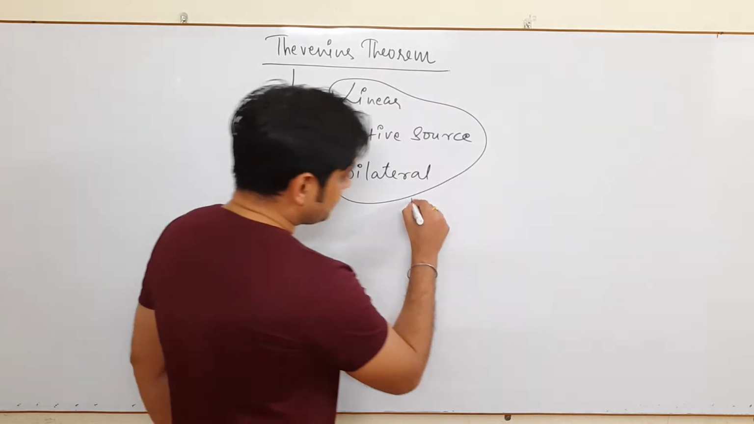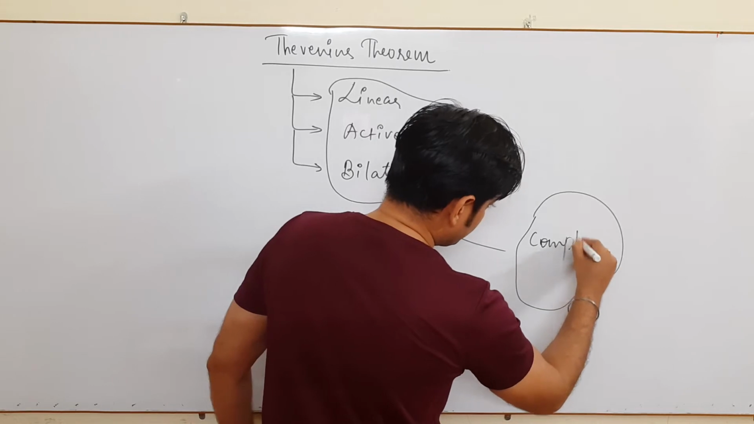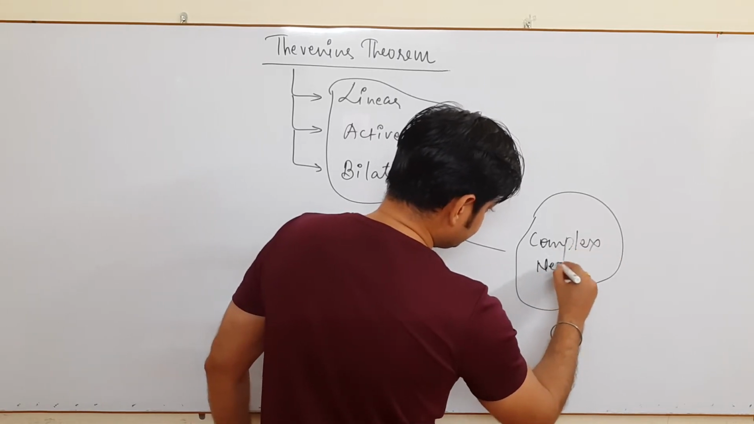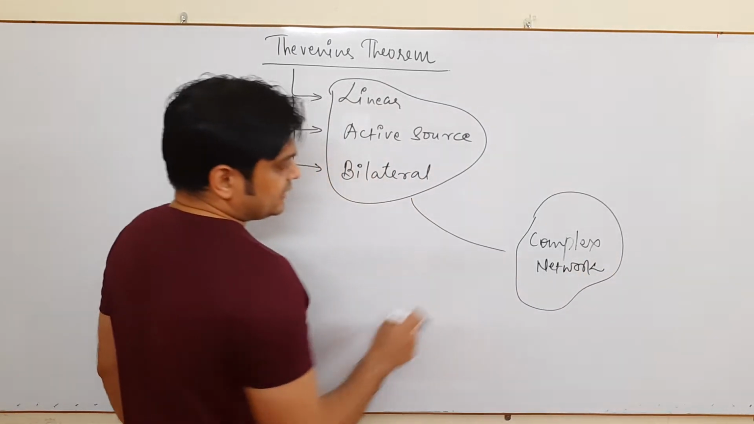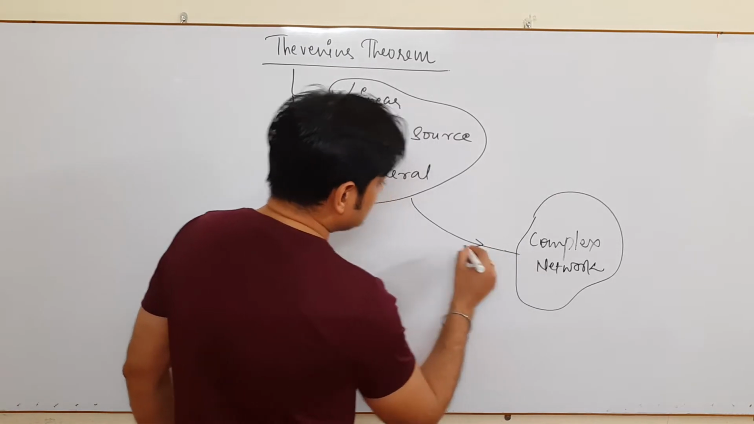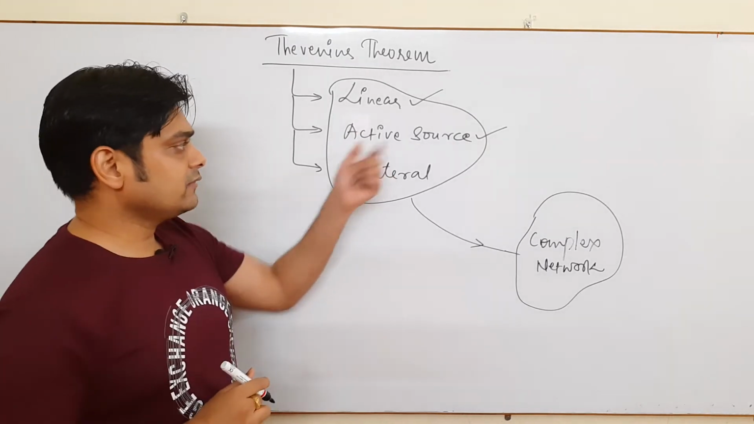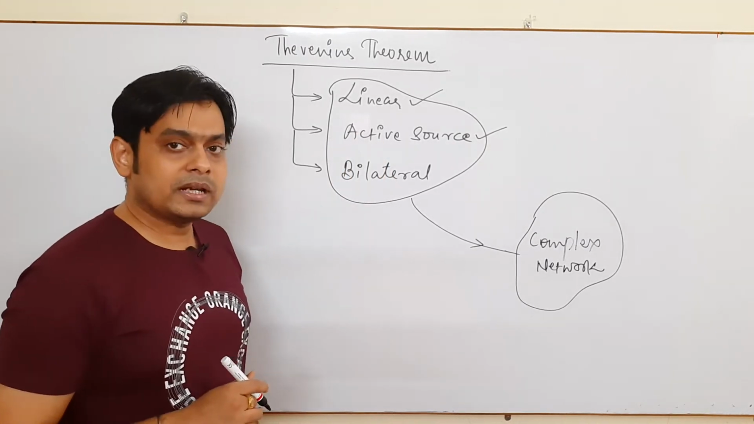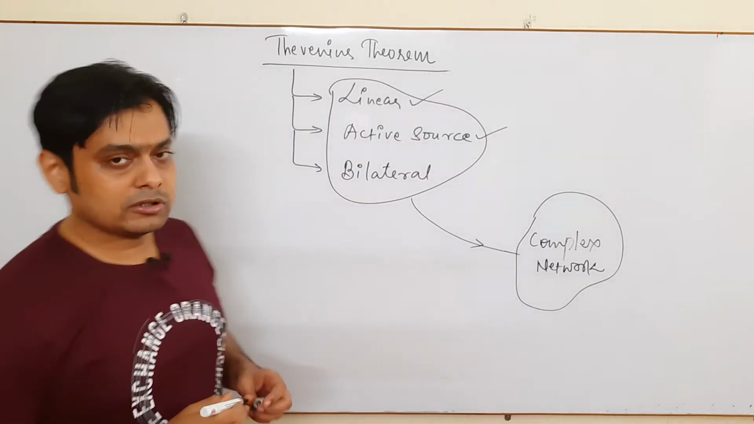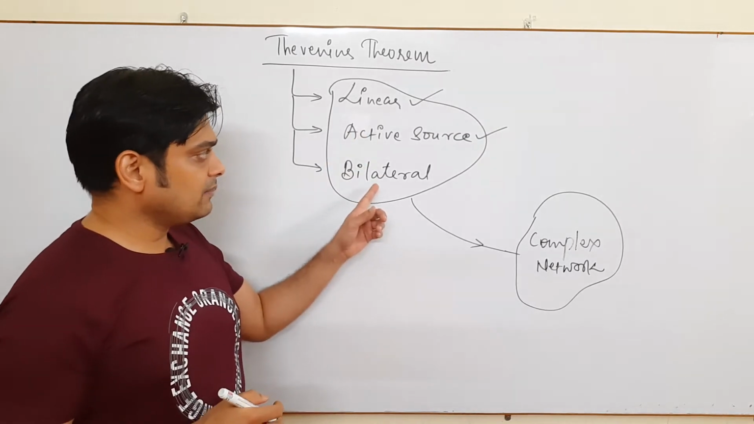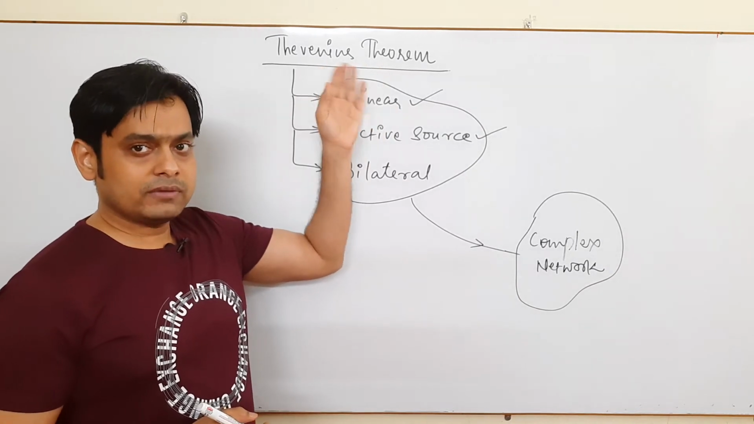It means there is a network, this is your complex network. This complex network specifically carries these three properties: it consists of some linear elements, some active source, and some bilateral elements. So these three conditions must be satisfied while we are talking about Thevenin's theorem. Only if these three conditions are applicable will we talk about the applicability of Thevenin's theorem.